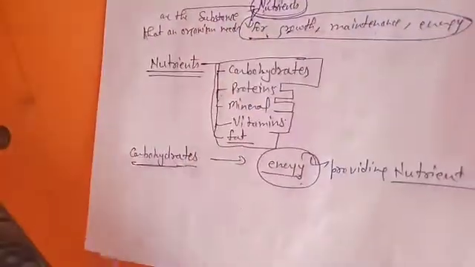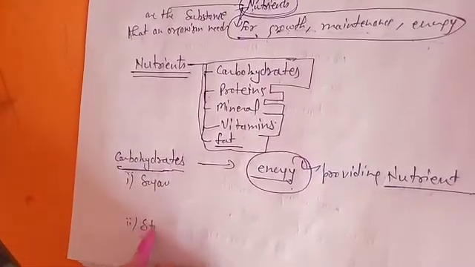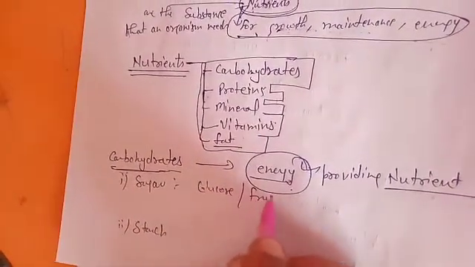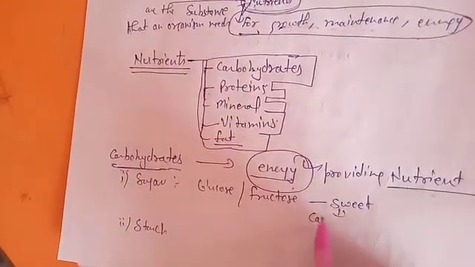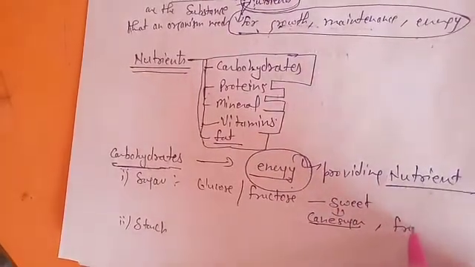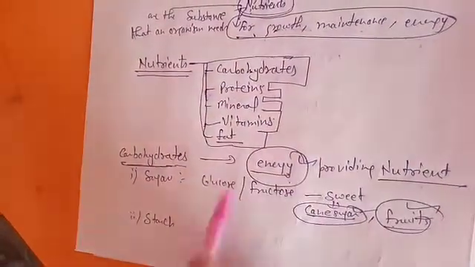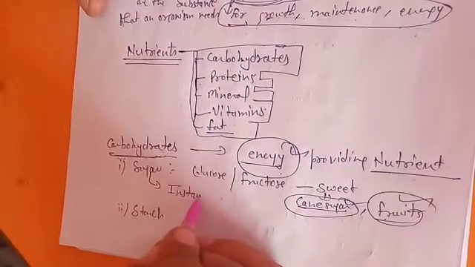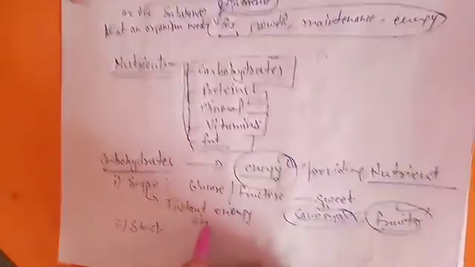Carbohydrates are of two kinds. First one is sugar, second one is starch. Sugars like glucose and fructose are sweet in taste. You easily get them from cane sugar, ganna, and fruits, which are rich in glucose and fructose. They provide instant energy to the body.